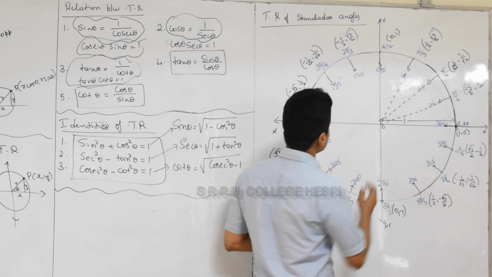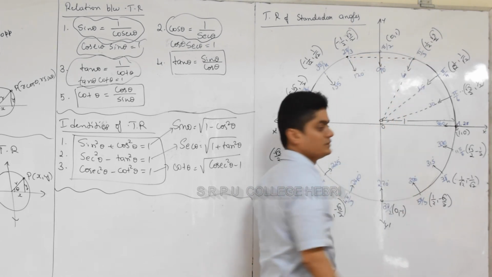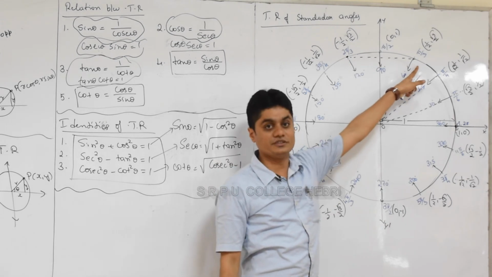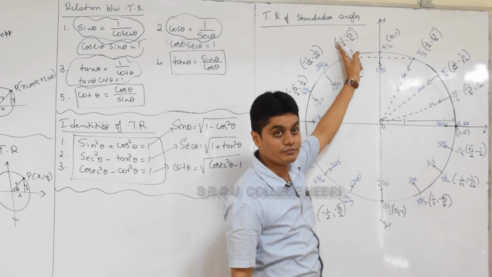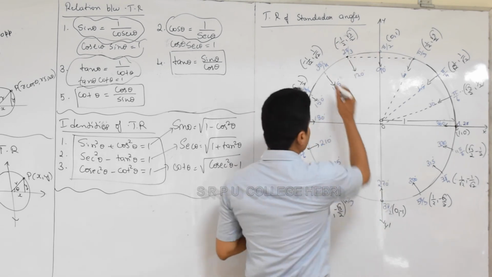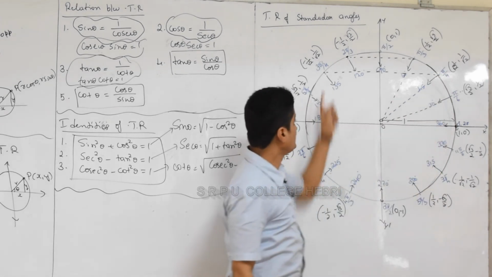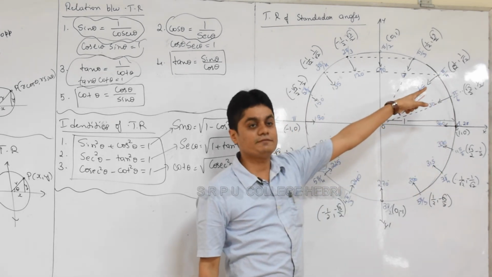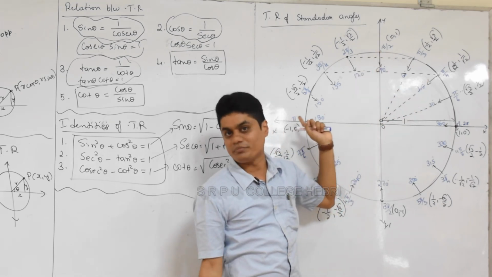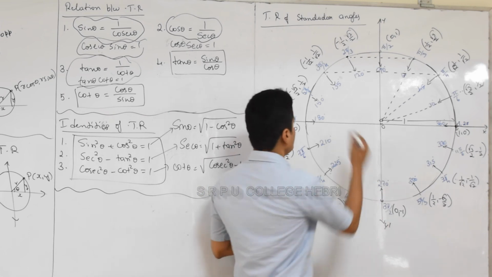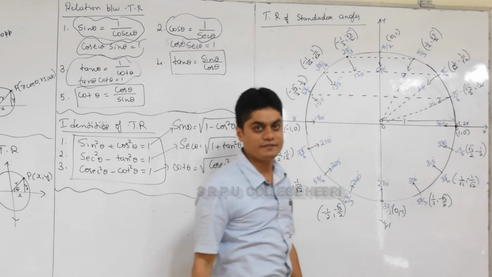Okay, what should this be? This should be the reflection of this. This point must be the reflection of this. You know the meaning of reflection, right? How do we write the reflection? Second quadrant, x negative: -half, √3/2. What is this? This should be the reflection of this point. This point is a reflection of that. So what is the reflection of 1/√2, 1/√2 with respect to the y axis? -1/√2, plus 1/√2. What is this point? A reflection of this point.